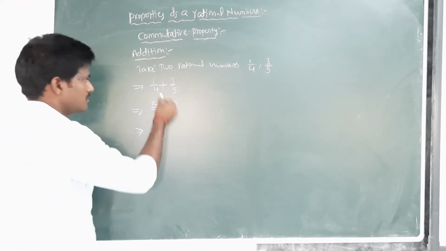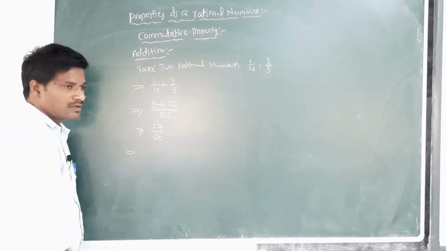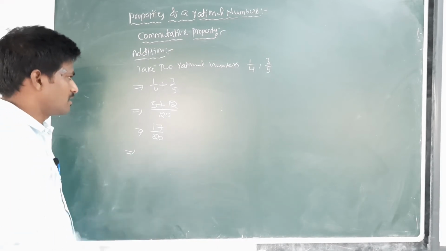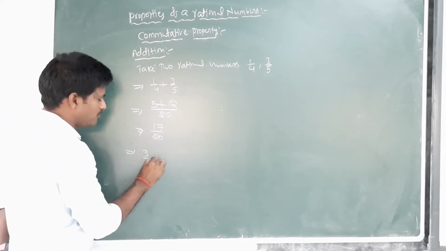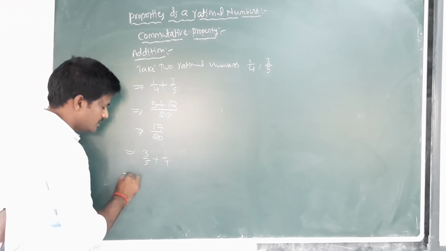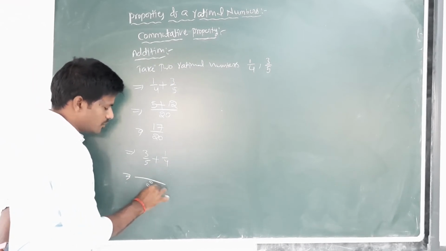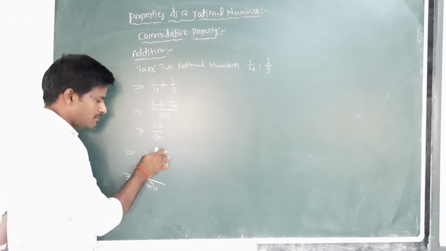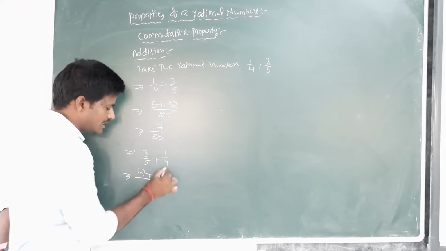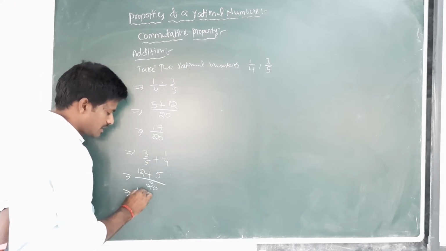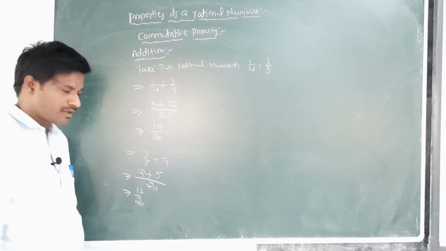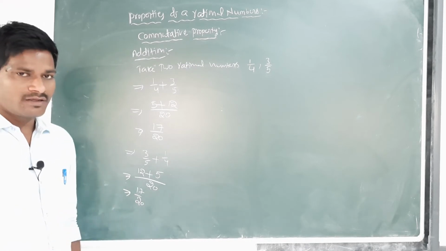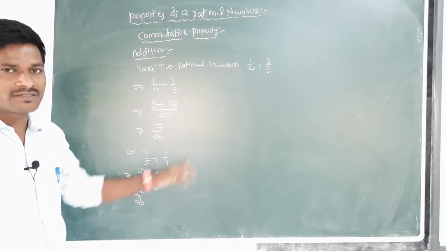Next, take reversing order. Reversing order means 3/5 plus 1/4. The LCM of 4 and 5 is 20. 4 multiplied by 3 is 12, plus 5 multiplied by 1 is 5, equal to 17/20. Both cases the result is the same.